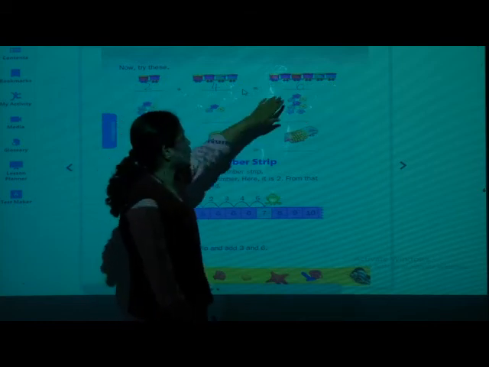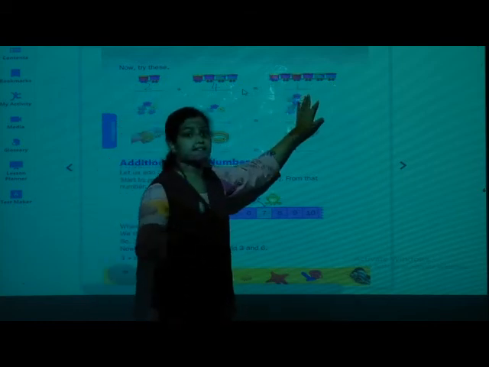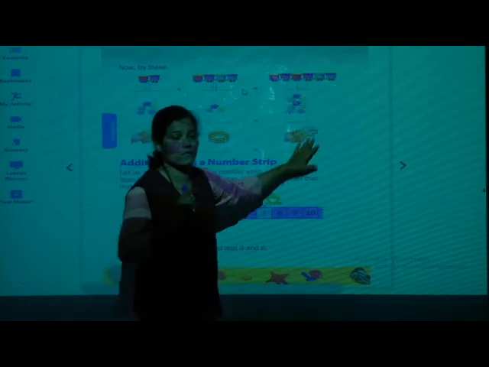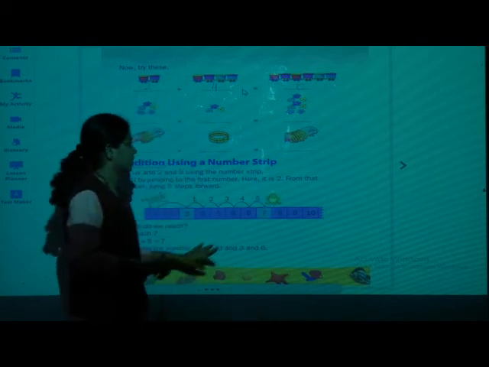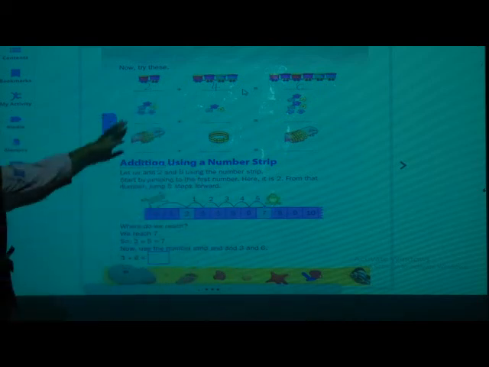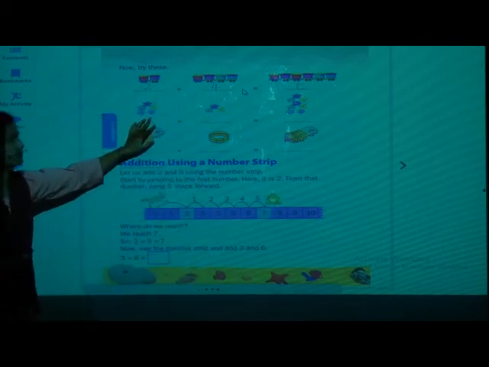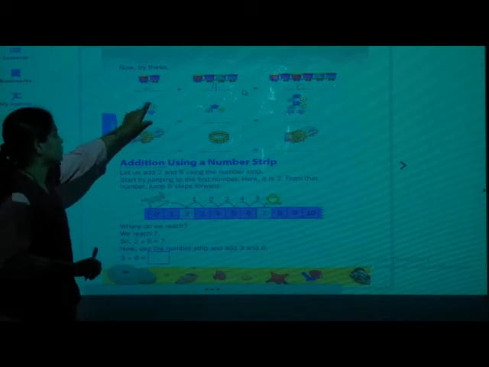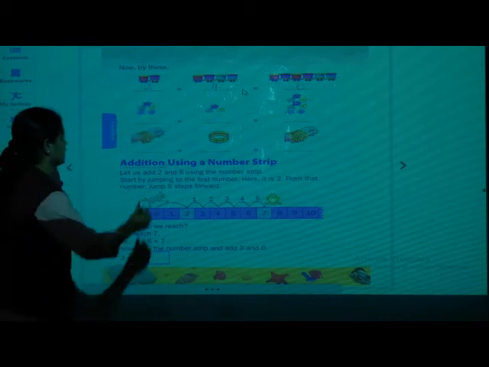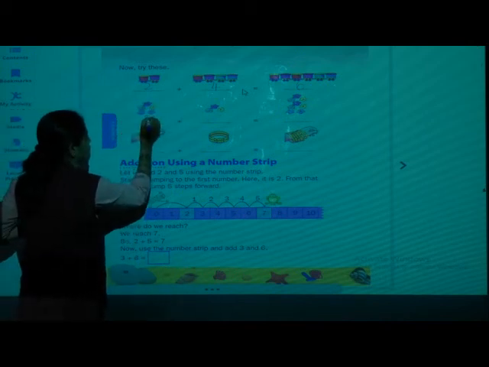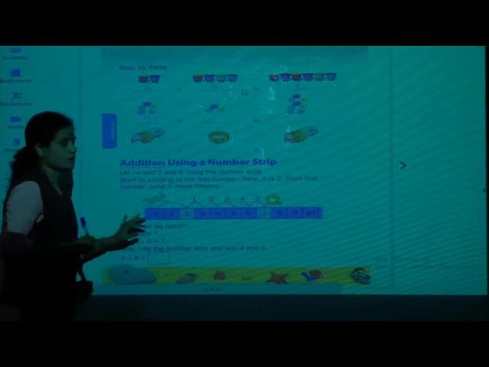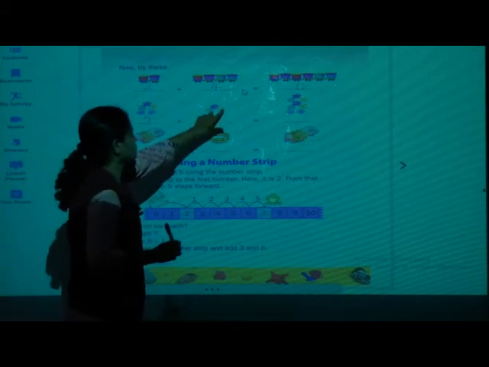Okay? And what is this 6? Yes, it is sum. What it is called? Sum. Understood? Next, how many flowers you can see here? 1, 2, 3, 4, 5. How many? 5. So write here 5. 1, 2, 3.